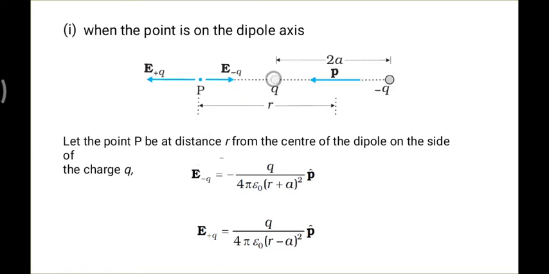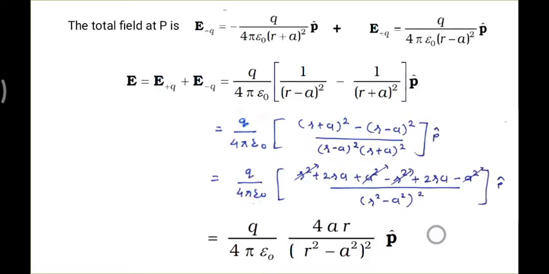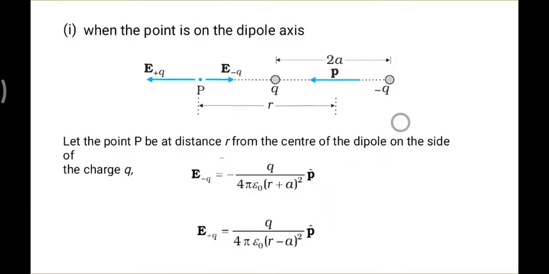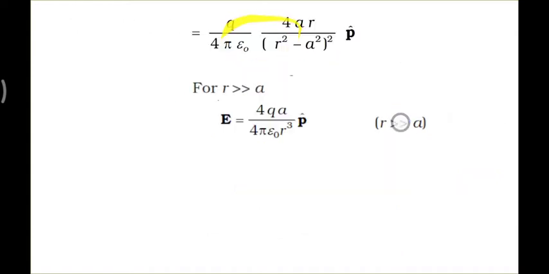So this much is the distance. The total is r, this is a, so the distance is r minus a. Is it understandable? So instead of r plus a, r minus a will come into the picture. Everything else is easy to understand: q upon 4 pi epsilon 0 times 1 upon r squared, but r is equal to r minus a for your plus charge. Now simply add them both, and you can find the total electric field at point P due to the two point charges. So this is the expression for E minus q.